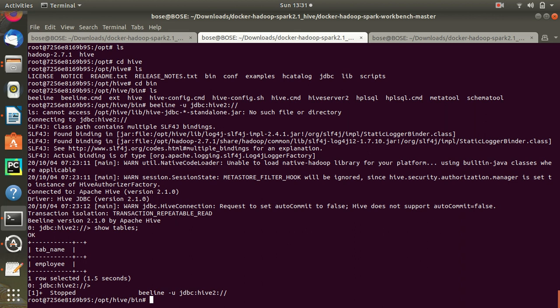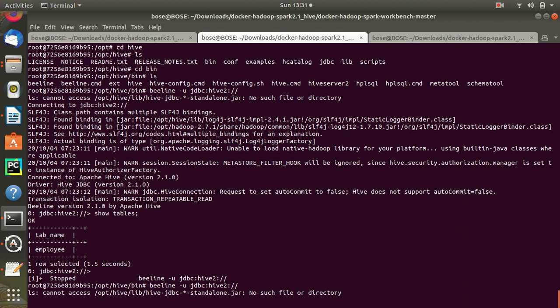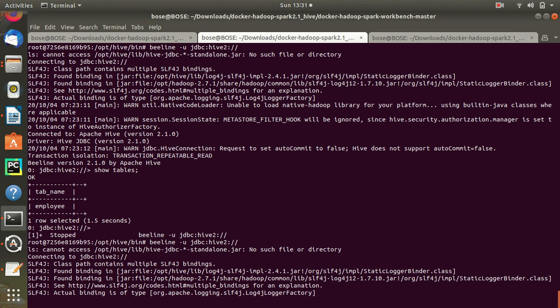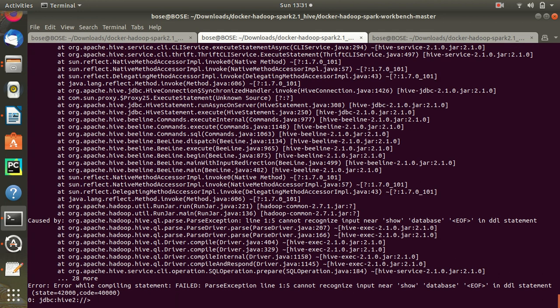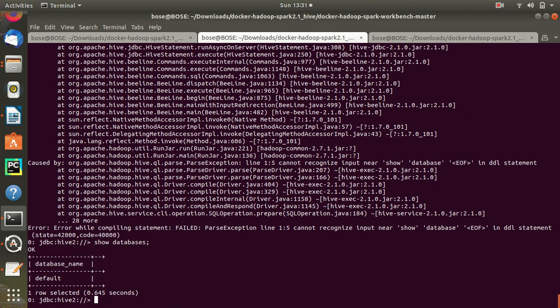Now once we log in and type our beeline command, we can log in to Hive and do all the activities like create table. First, you can go and see the databases. You can see this default database will always be created initially in Hive, and you can go and see if there are tables and everything.